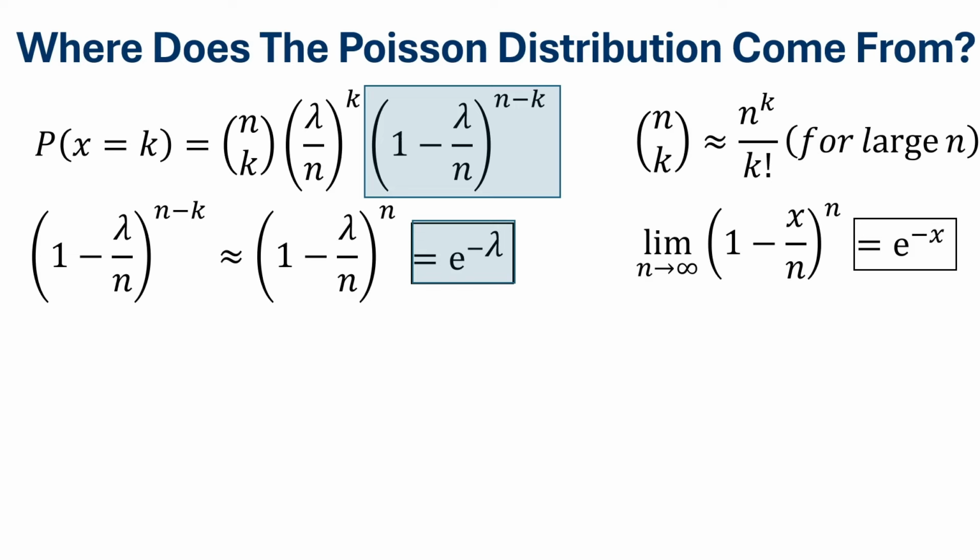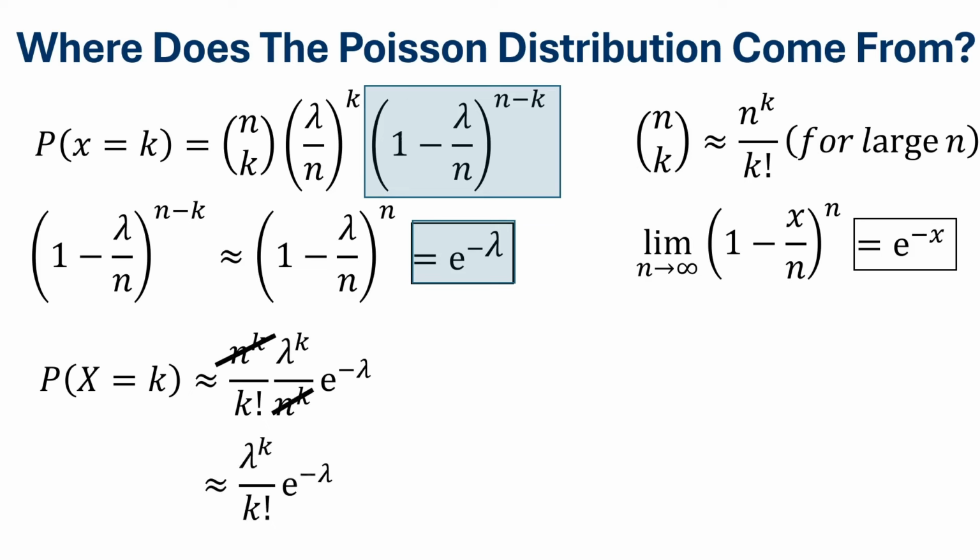So we can now take all of these simplifications and approximations and substitute them all into the binomial distribution. And what we see is that n to the power k will cancel off in the numerator and the denominator. And we are left with the final form of the Poisson distribution that I showed you earlier on. So this is how the Poisson distribution is derived, and this is actually where it comes from.